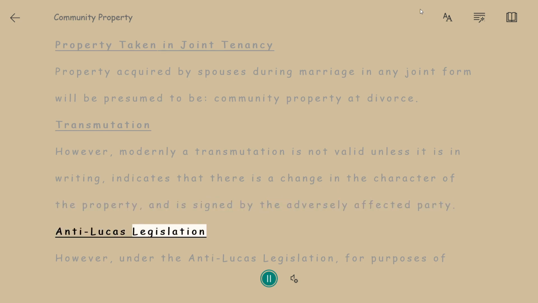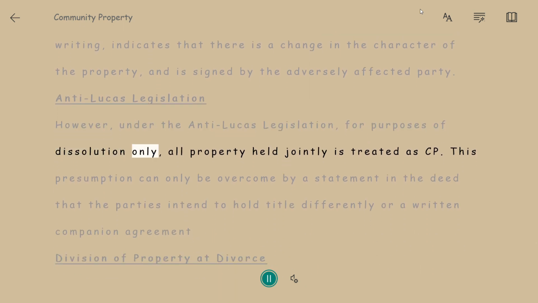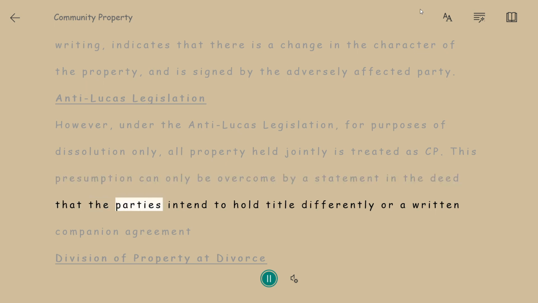Anti-Lucas legislation. However, under the anti-Lucas legislation, for purposes of dissolution only, all property held jointly is treated as CP. This presumption can only be overcome by a statement in the deed that the parties intend to hold title differently, or a written companion agreement.